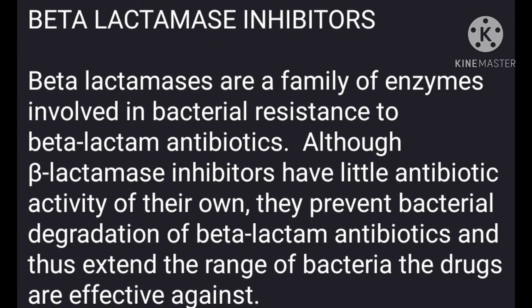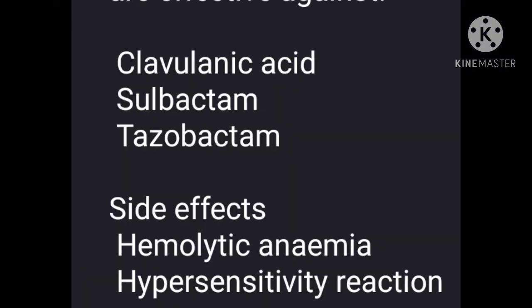The next drug is beta-lactamase inhibitors. Beta-lactamases are the family of enzymes involved in bacterial resistance to beta-lactam antibiotics. Although beta-lactamase inhibitors have little antibiotic activity of their own, they prevent bacterial degradation of beta-lactam antibiotics and thus extend the range of bacteria the drugs are effective against. The drugs are clavulanic acid, sulbactam, tazobactam. The side effects include hemolytic anemia and hypersensitivity reaction.